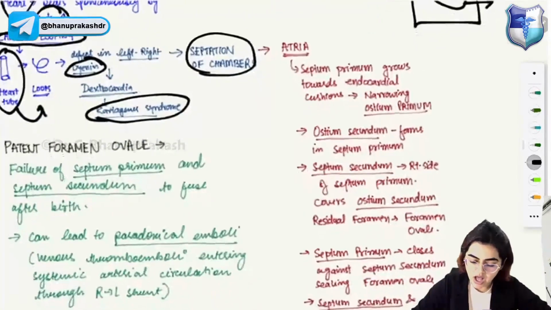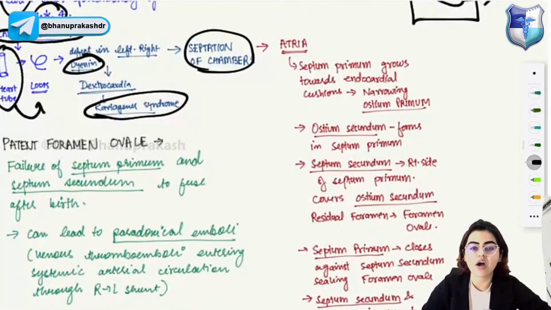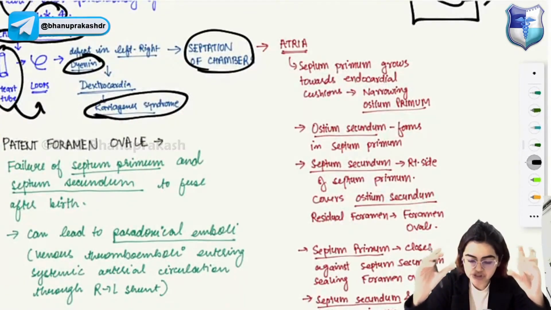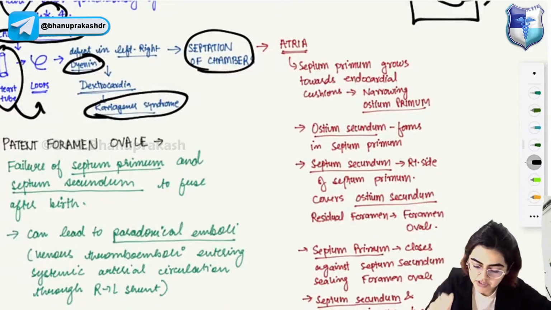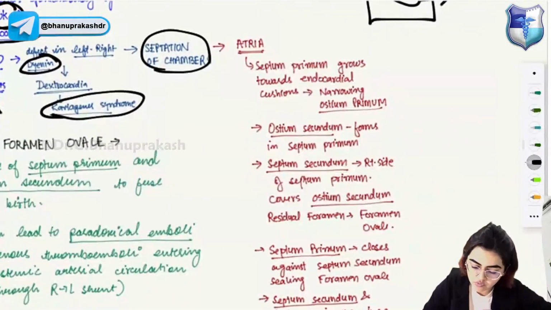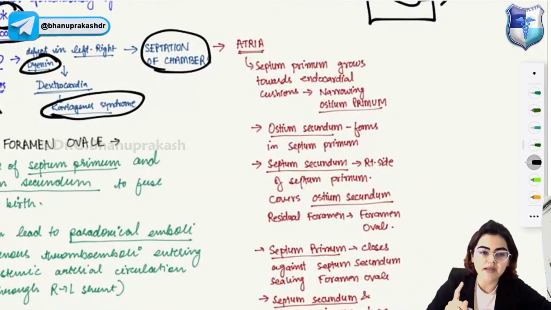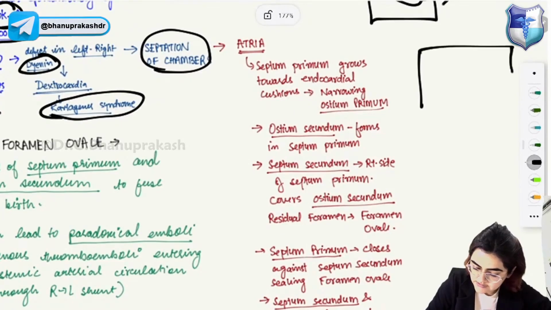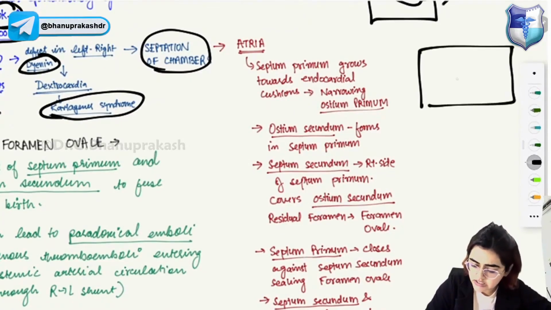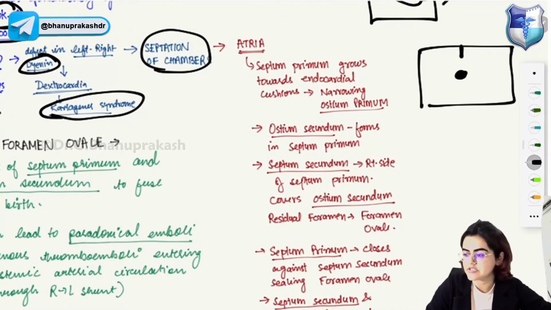Okay, so how are the atria formed? In order to understand the formation of atria, just first focus on this. First, the septum primum will grow towards the endocardial cushion. So the first step is that the septum primum will be formed. Suppose this is your heart, and you have the endocardial cushions here. Then from here, your septum primum will start.